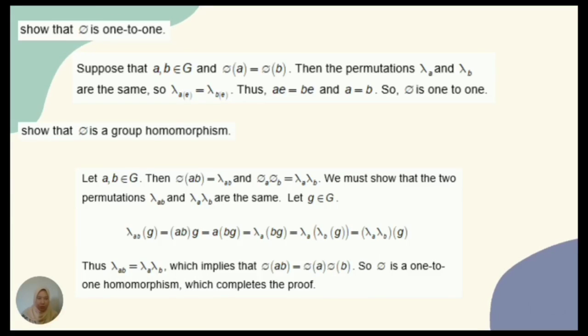Second, we have to show that phi is a group homomorphism. Let a and b be in G, then phi of ab equals lambda ab and phi a phi b equals lambda a lambda b. We must show that the two permutations lambda ab and lambda a lambda b are the same. So we let g be in G. Lambda ab of g equals ab g. Thus from the calculation, we get lambda ab equals lambda a lambda b, which implies that phi of ab equals phi of a phi of b. So phi is a one-to-one homomorphism, which completes the proof.